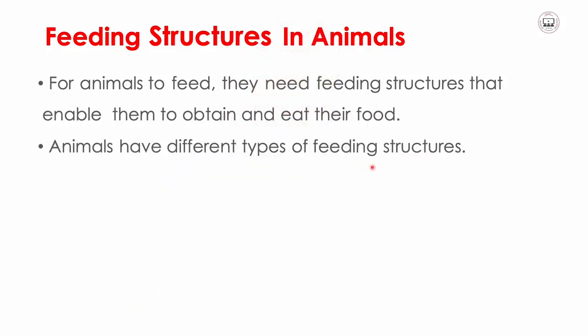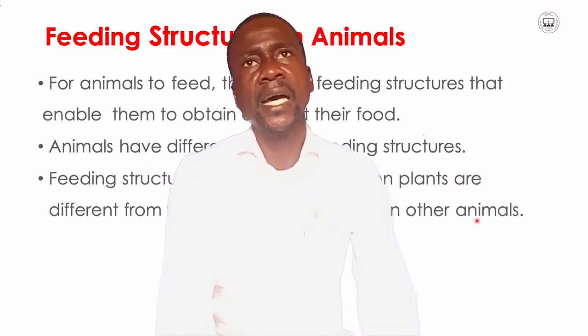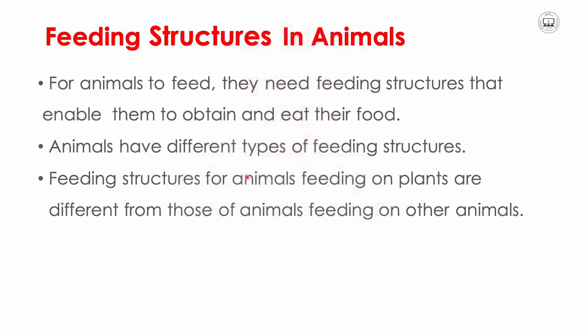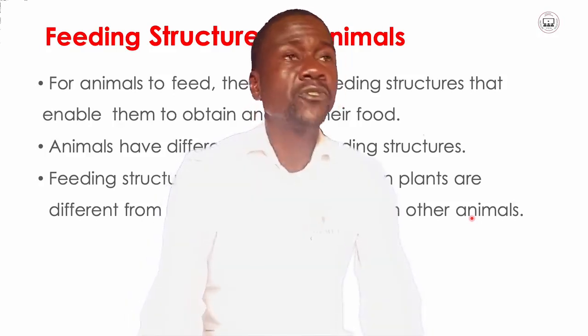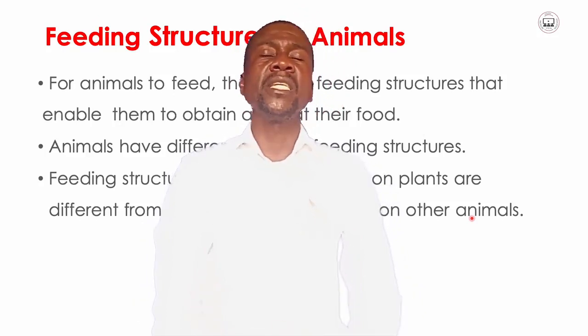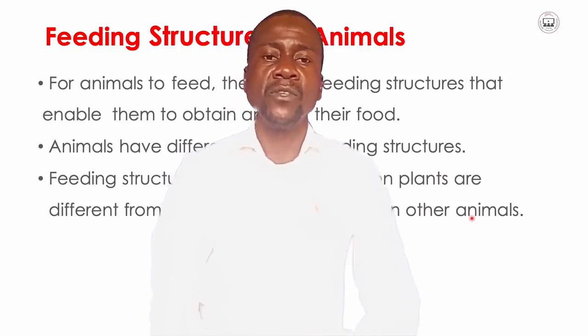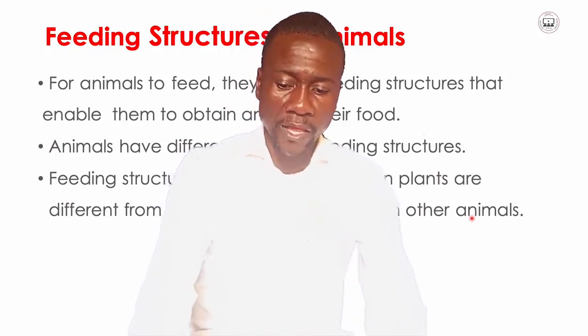Animals have different types of feeding structures. Feeding structures for animals feeding on plants are different from those of animals feeding on other animals. Yes, that is very true, whereby animals which eat plants might have different feeding structures from animals which feed on other animals or feed on both.